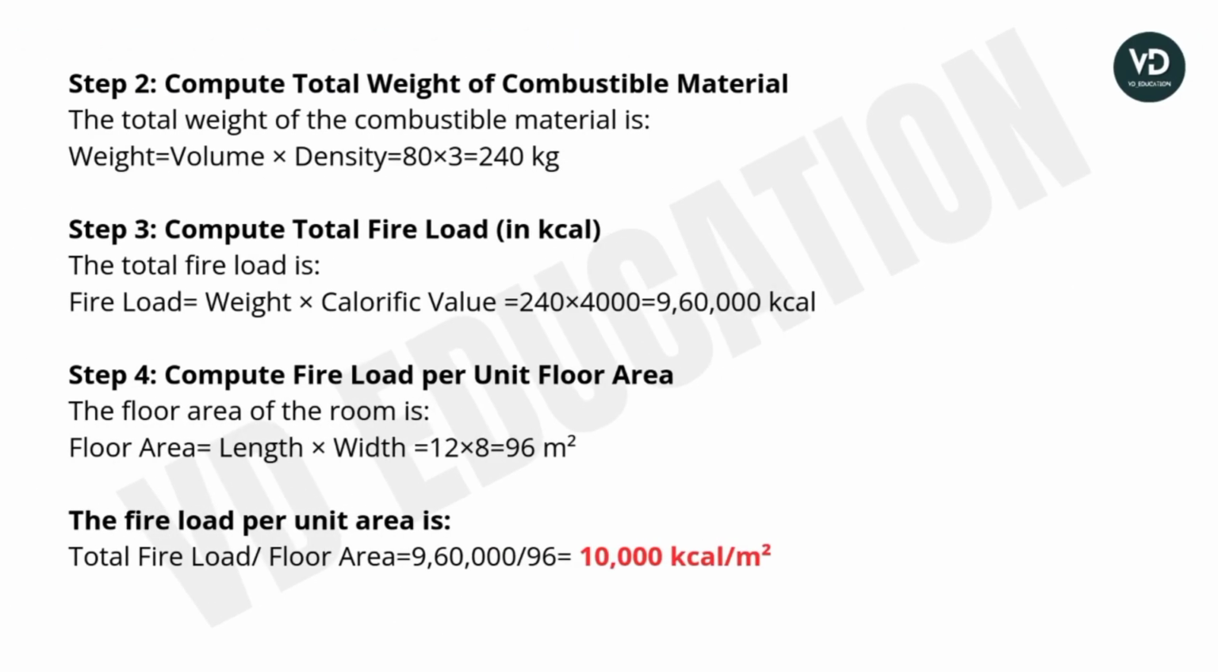So let's discuss the solution. First, write down the given data. Room dimension is the length 12 meter, width 8 meter and the height is a 4 meter. Then volume of the combustible material 80 cubic meter. Density of the combustible material is 3 kg per cubic meter. Caloric value is the 4000 kilocalorie per kg.